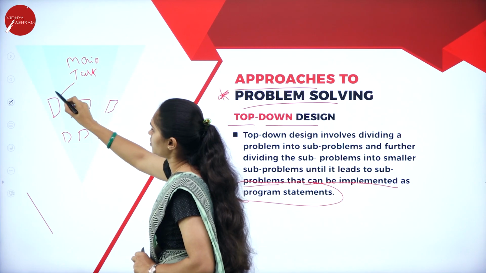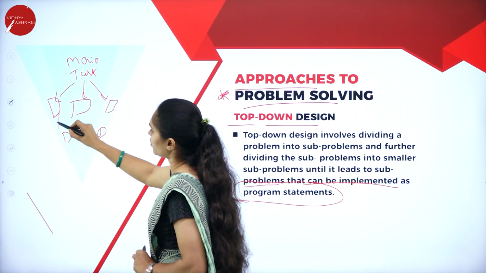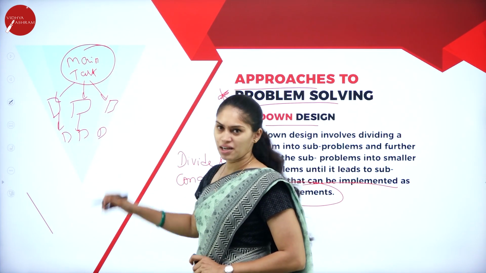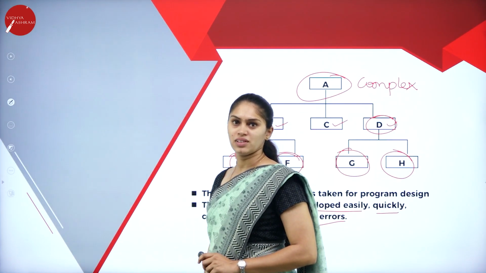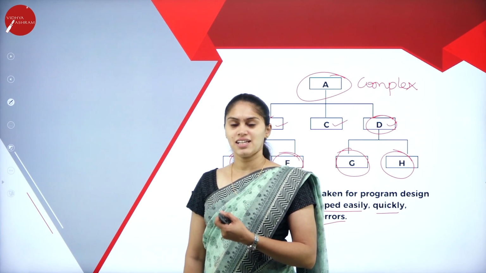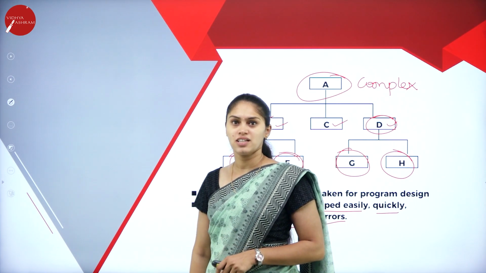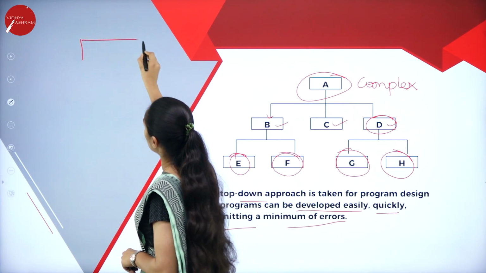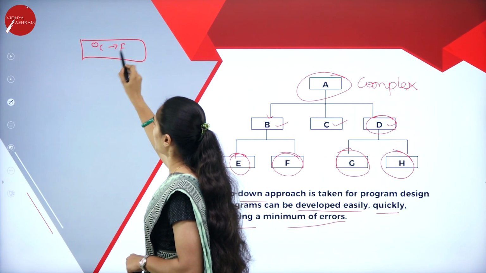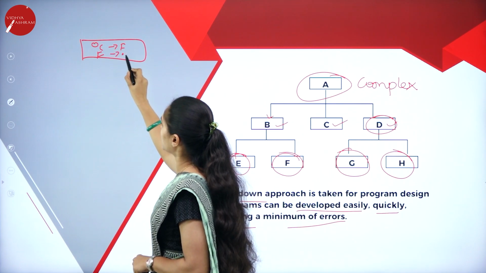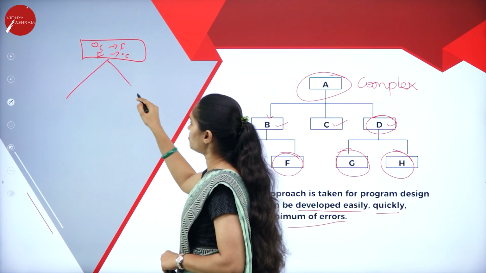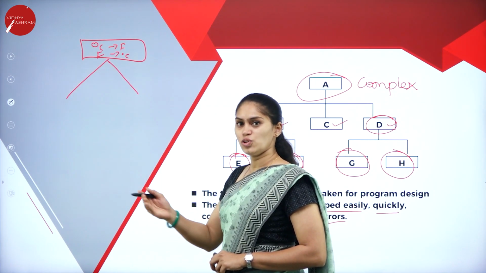Here we don't know what exactly the subproblem is going to do, but the main concern is the complex task that will be further divided into a number of subproblems. If you take an example, converting Fahrenheit into degree Celsius, or degree Celsius to Fahrenheit, let me consider that one. My problem is to convert a given temperature from degree Celsius to Fahrenheit and vice versa. So I am going to segregate it into two subproblems.